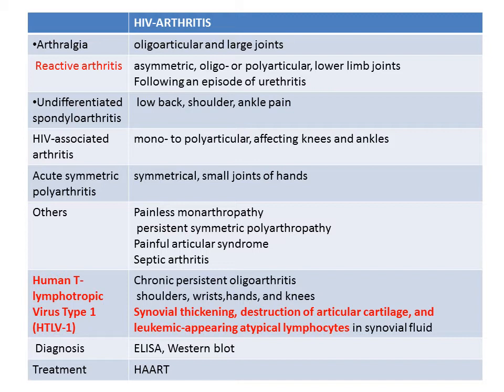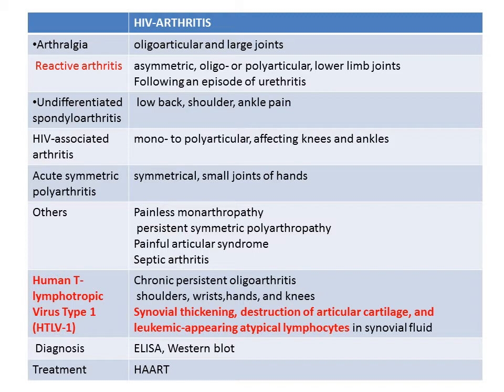It might be as simple as arthralgias involving a few joints, oligoarticular, especially the large joints, or it can be a reactive arthritis following an episode of urethritis, especially Chlamydia trachomatis, which is asymmetric, oligo or polyarticular, especially of the lower limb joints, or it can be undifferentiated spondyloarthritis involving the lower back, shoulders and ankles, or acute symmetric polyarthritis involving the small joints of the hands, or a painless monoarthropathy or painful articular syndrome, or a persistent symmetric polyarthropathy, or septic arthritis involving a single joint, as in the case of mycoplasma in immunocompromised patients.